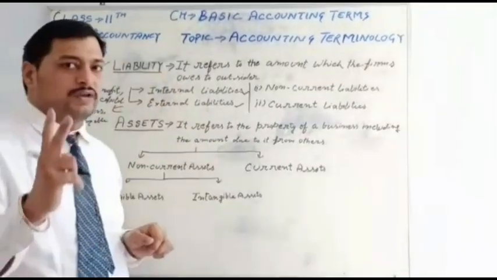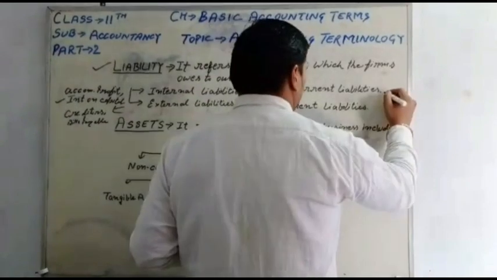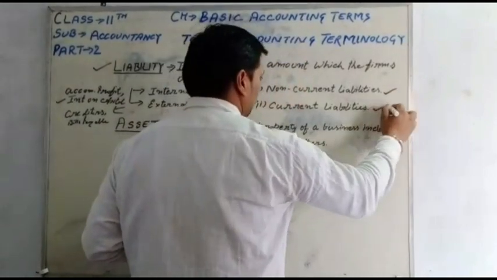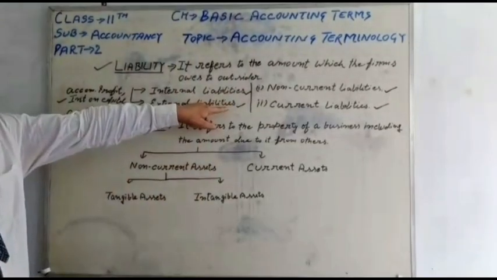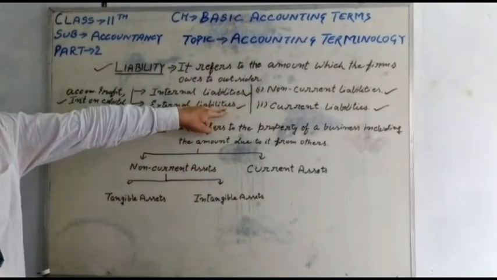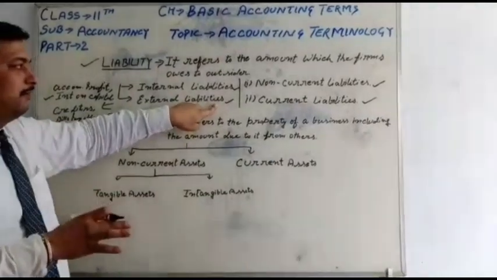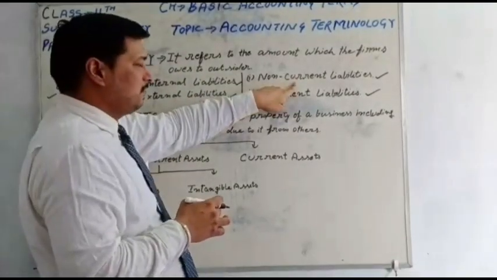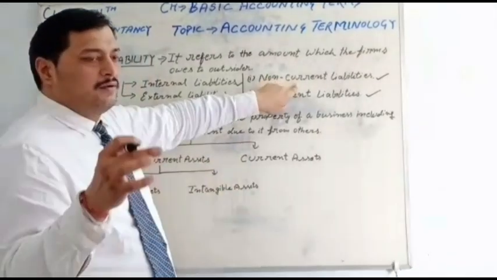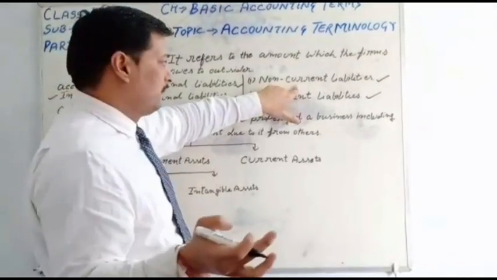Liabilities have two types. First is non-current liabilities, second is current liabilities. Non-current liabilities refer to liabilities that fall due after more than 1 year.